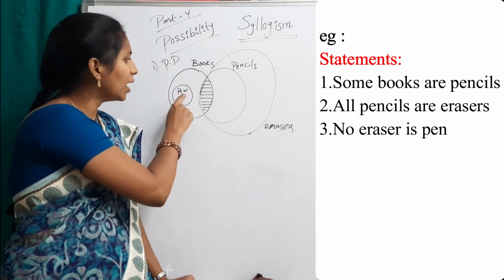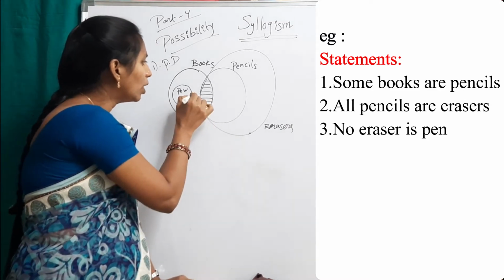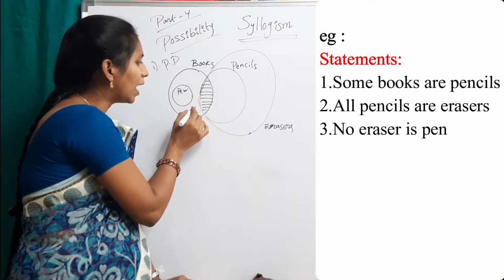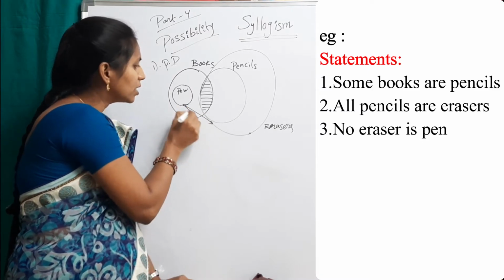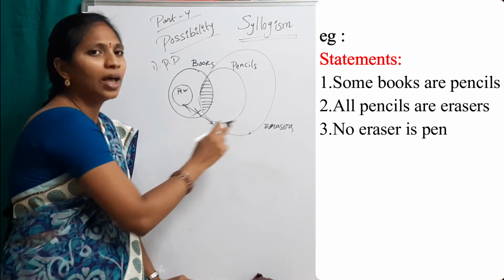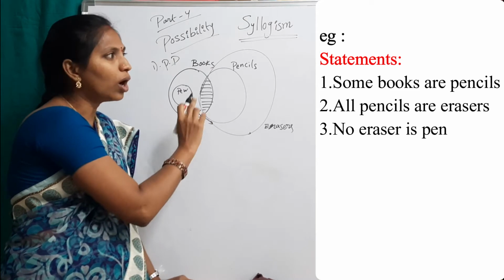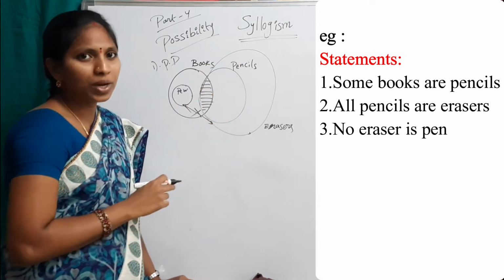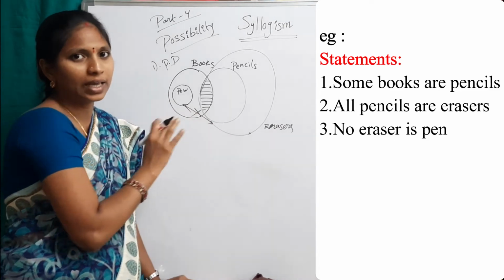There is no connection, which means I can draw no relation between eraser and pen. This diagram should not violate any of these statements. That's why this is one of the possible diagrams.